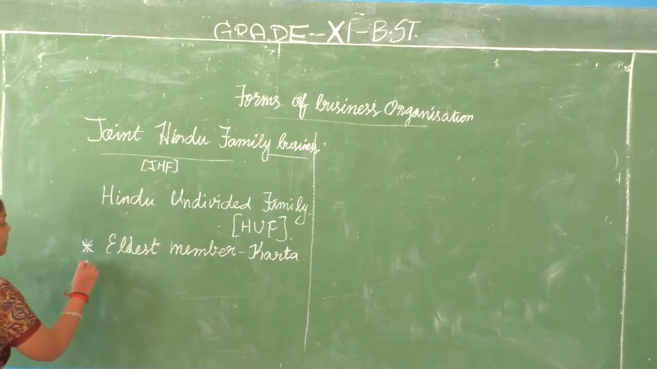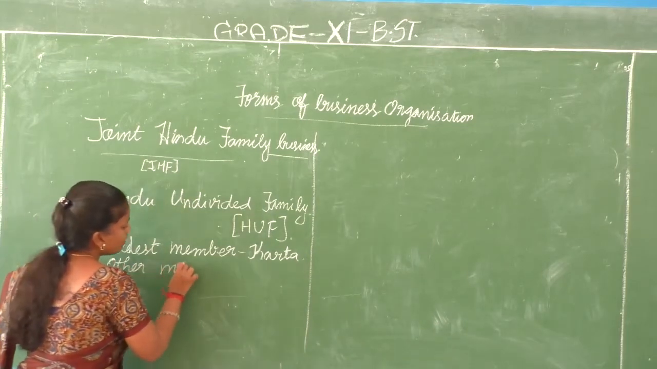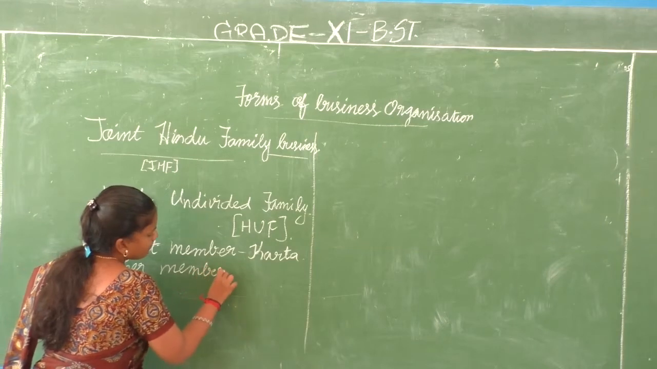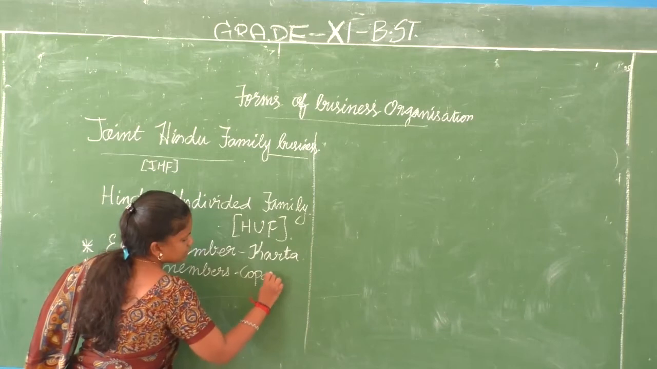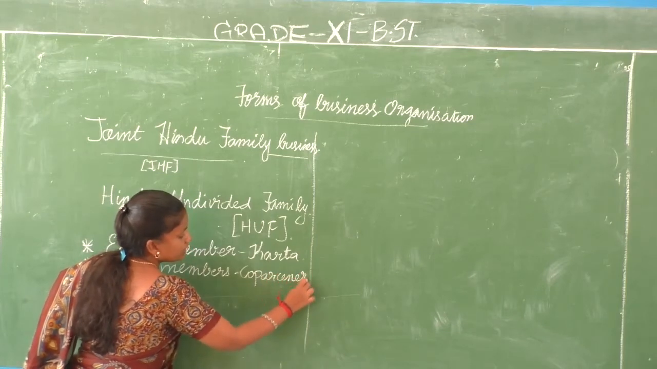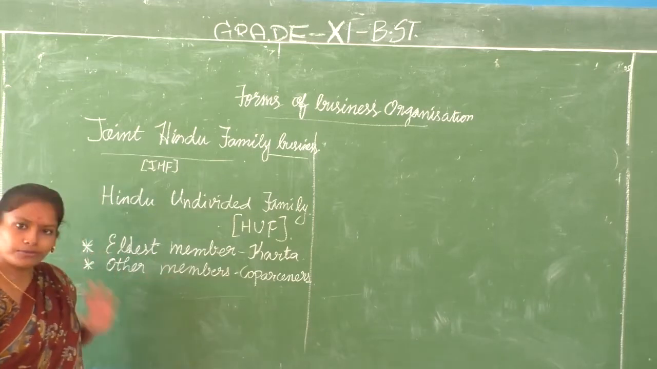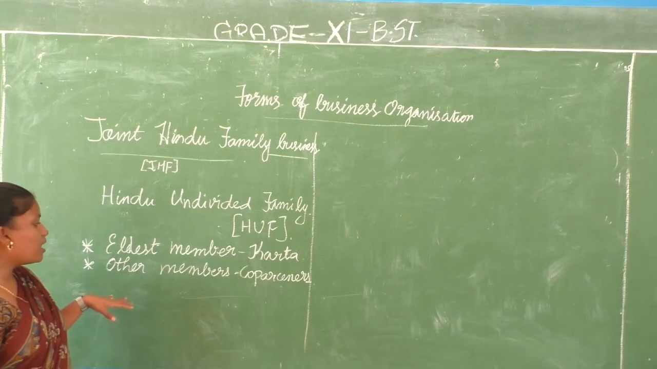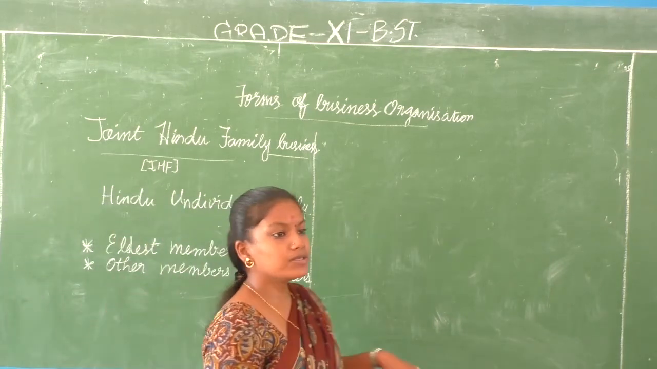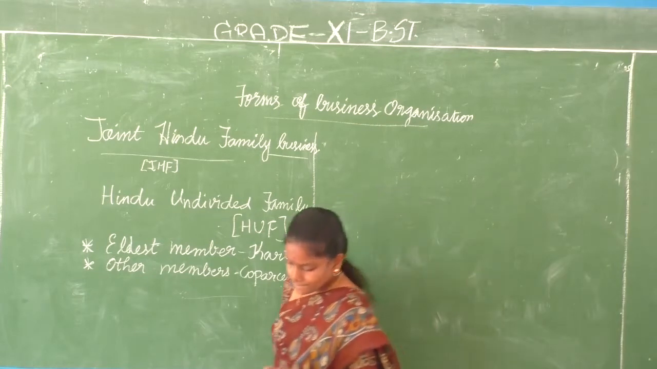The other members of the family are called co-partners. Not partners, children. It is co-partners in plural. Karta is singular because only one eldest member is going to be here. The other members of the family business are called co-partners of the business.